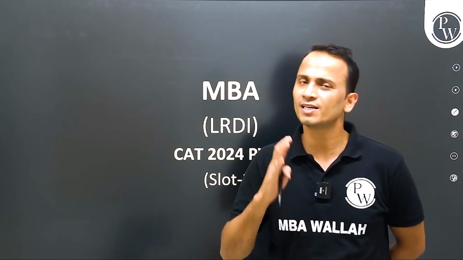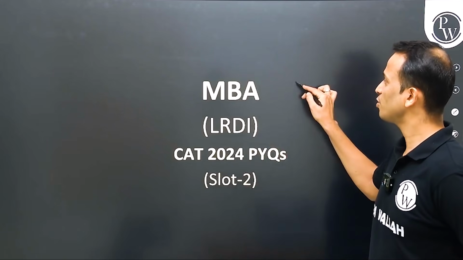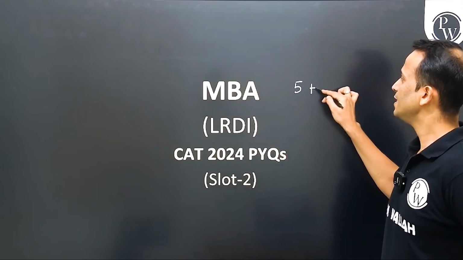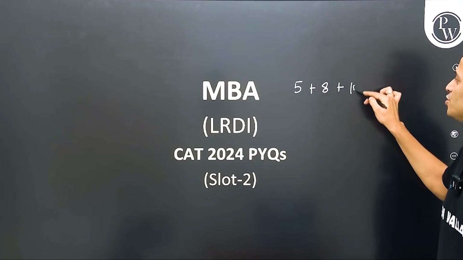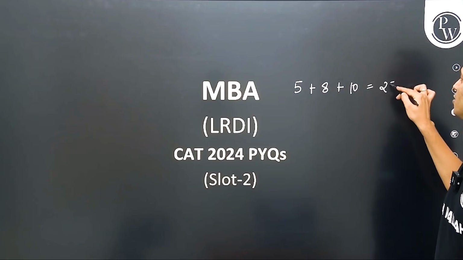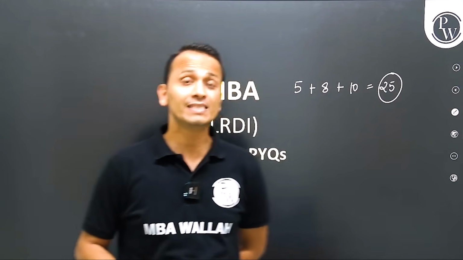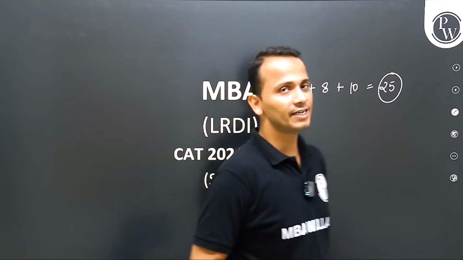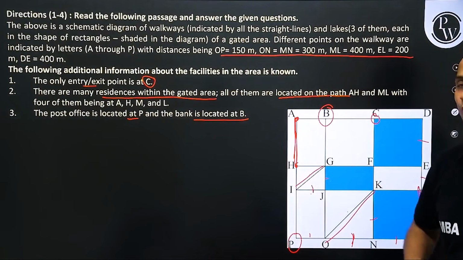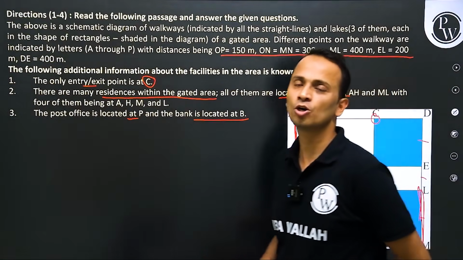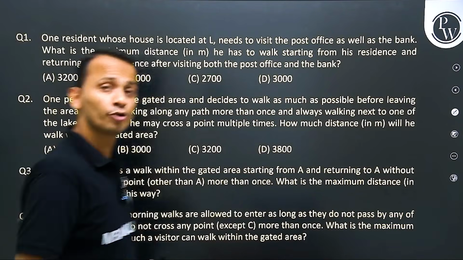So in total, 25 minutes. 5 minutes for the analysis, then 8 minutes for the first set and then 10 minutes for the second set. In a total of 25 minutes, we were sitting on 9 correct questions. So let's have a look at the 2 sets. One of them was this one, a question on routes and networks, which we solved completely. There were 4 questions related to that.